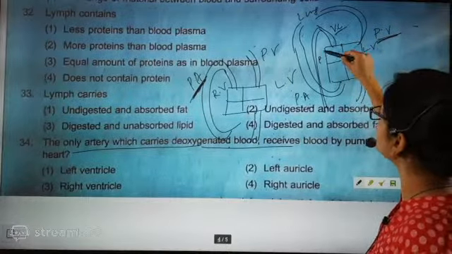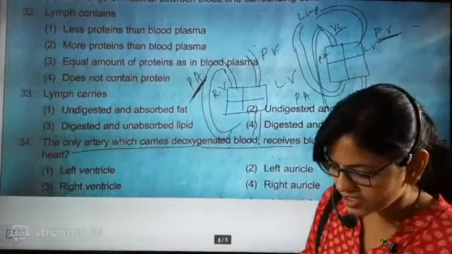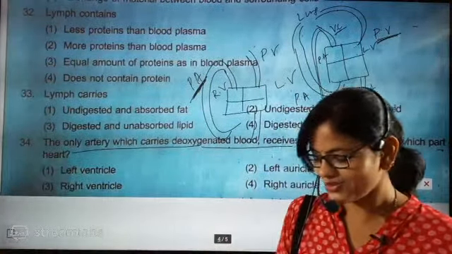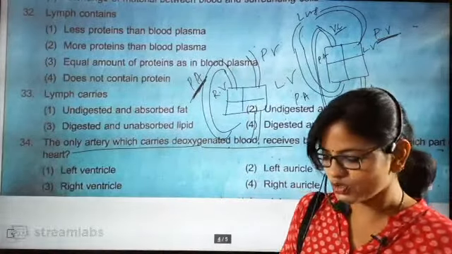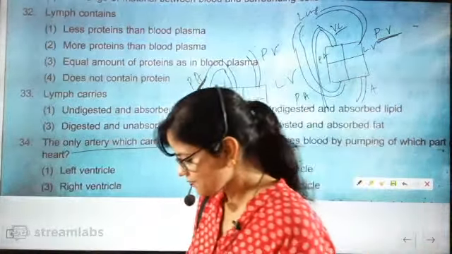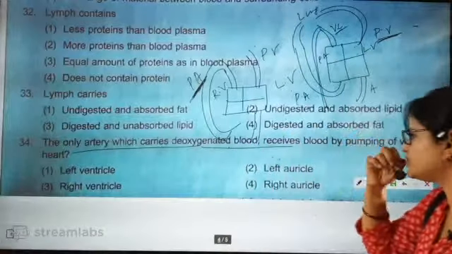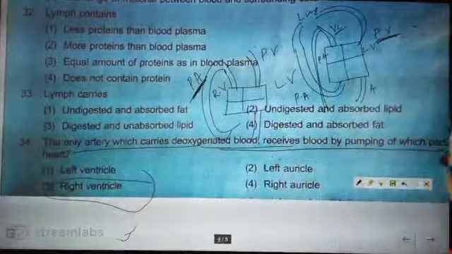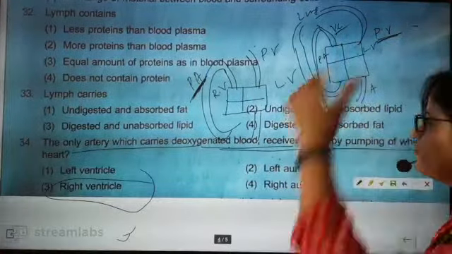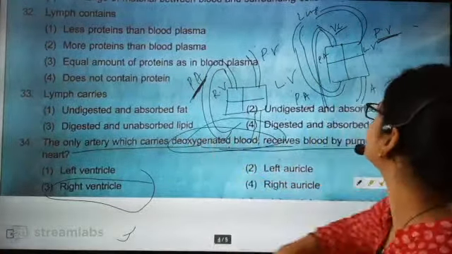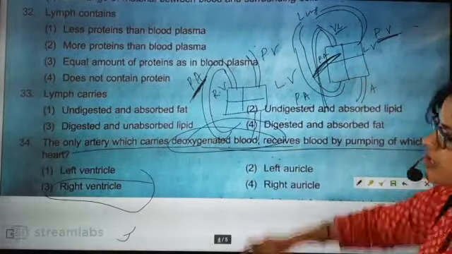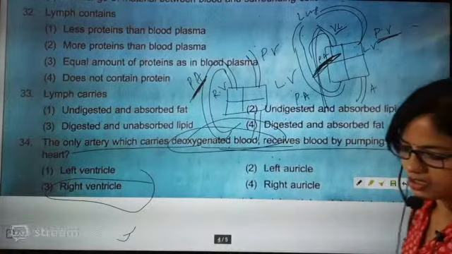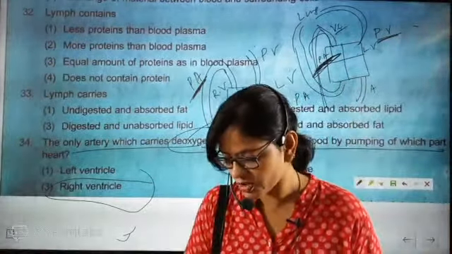The pulmonary artery is connected to the right ventricle. So what will be the answer? Right ventricle. Super. So the correct answer to question 34 is option C beta, right ventricle. Because if deoxygenated blood is there, it is carried by the pulmonary artery, and the pulmonary artery goes to the right ventricle. So 34 option will be 3.